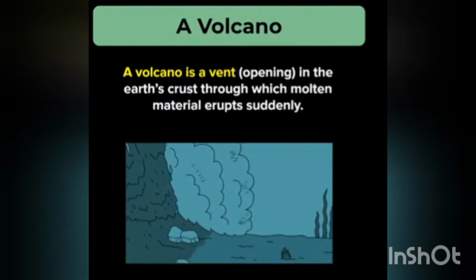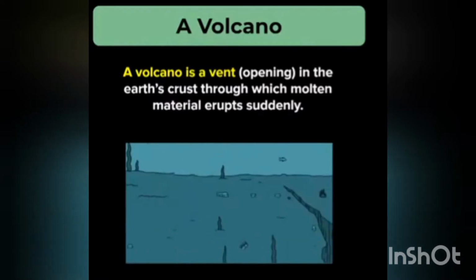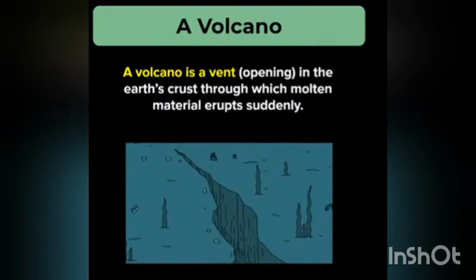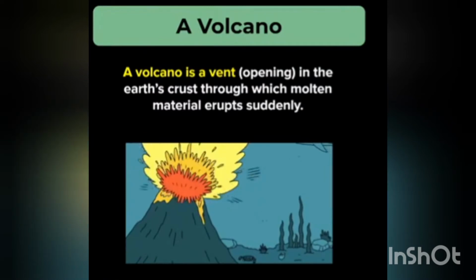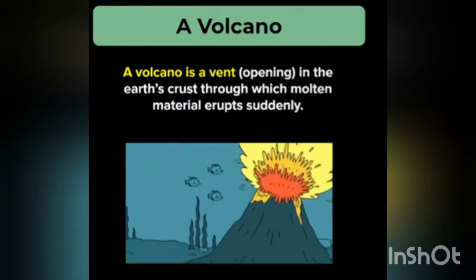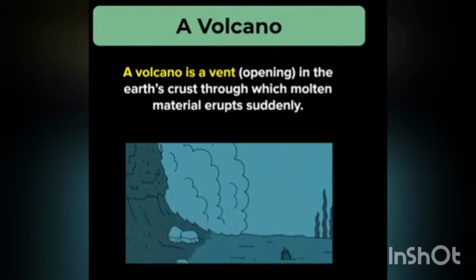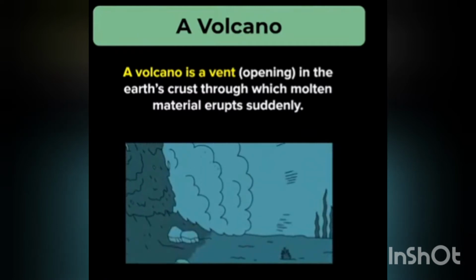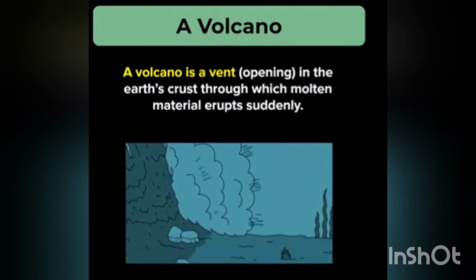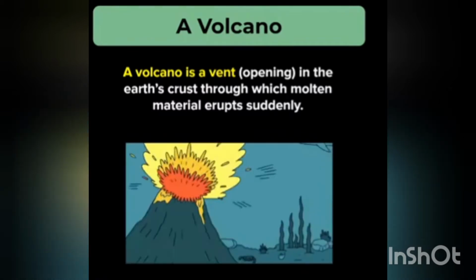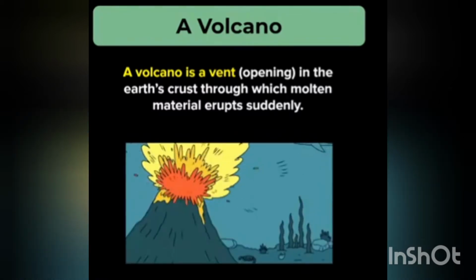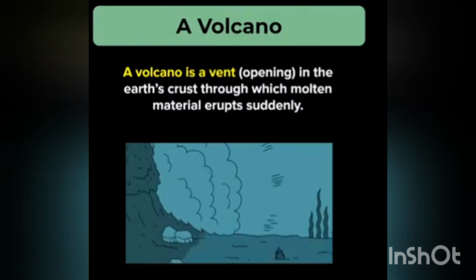So students, on the basis of frequency of eruptions, volcanoes are categorized into three types. The first one is active volcano, the second one is dormant volcano, and the third one is extinct volcano. Now, what is an active volcano? Active volcanoes are those that erupt regularly, or that have erupted in the recent period of time. An active volcano can erupt at any time.